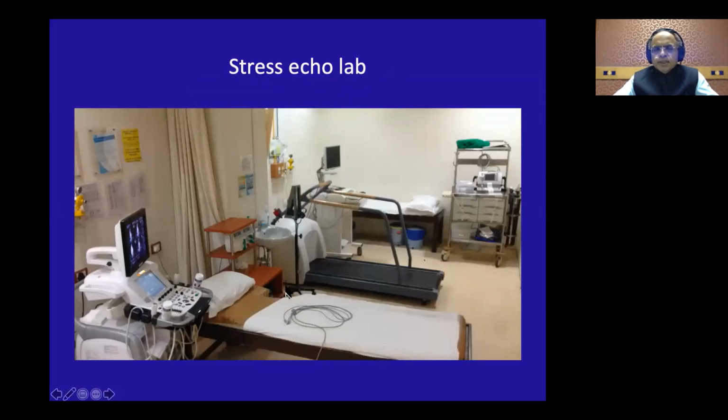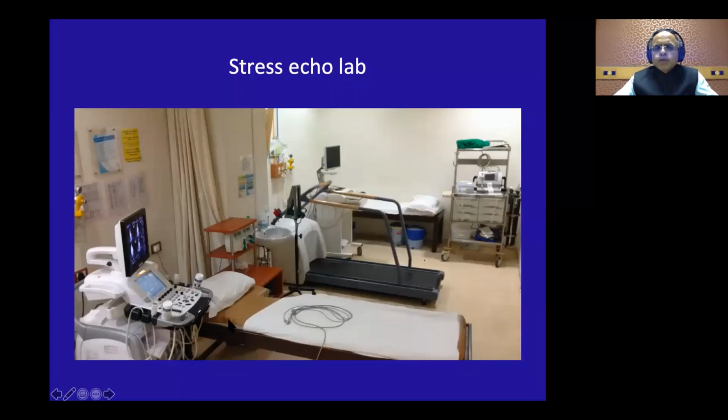Your examination couch should have a cutout like this, so that when the patient lies in the left lateral position, you can go all the way to the axilla and get good long axis images. So this cutout is very important. Then your treadmill should be in the proximity, and there should be an easy egress from the treadmill, so that the patient can immediately come and lie down here. He should come and lie down within 5 seconds.